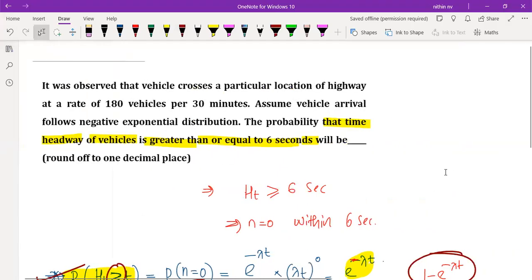If you are getting confused, what I mean is, see, suppose, where is the question? Yeah. So look at this question. Suppose in this question, they have given simply like this: what is the probability that the time headway is greater than 6 seconds? Suppose the question is like this. Equal to is not there. Then also this procedure will be the same. That's what I'm telling. The same equation we are using for greater than or equal to. There is no difference. Got it, guys?